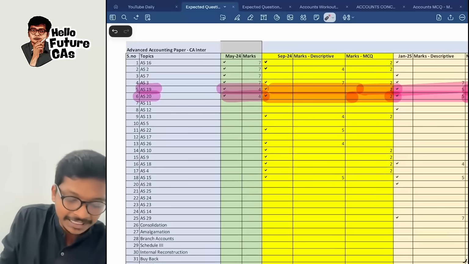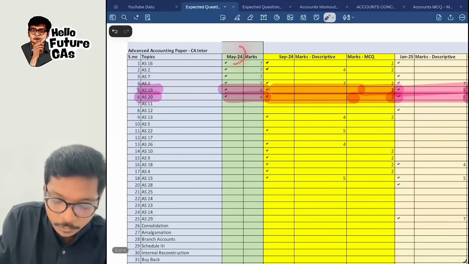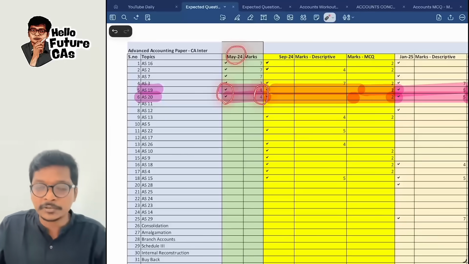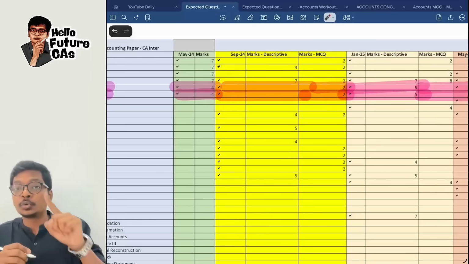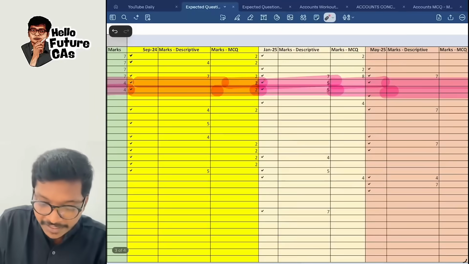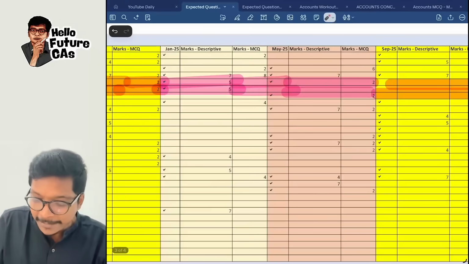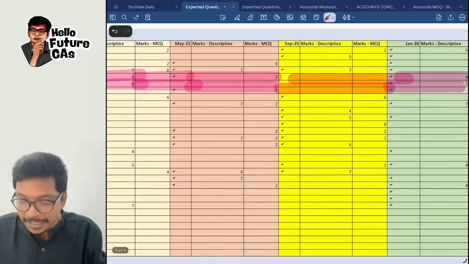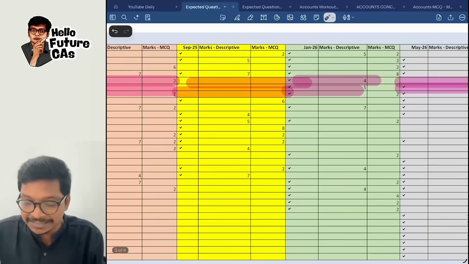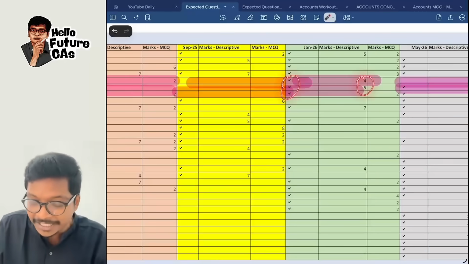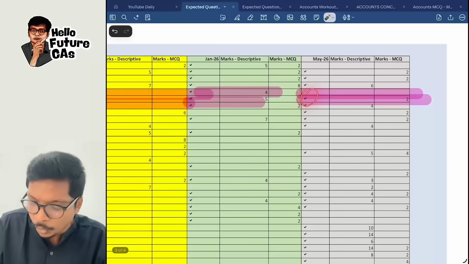Now, if you take the standards AS 19 and AS 20, in May 24, they came together in descriptive, 4 plus 4 marks. In September 24, they came together in MCQ, not in descriptive. In Jan 25, again they came together in descriptive. In May 25, both came together again in MCQ only. In September 25, last year September, both these topics were completely skipped. In Jan 26, again they came together in descriptive, and in the latest May 26, they came only for 2 marks in MCQ.